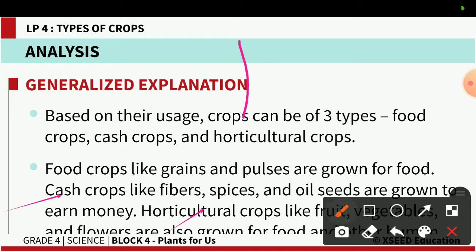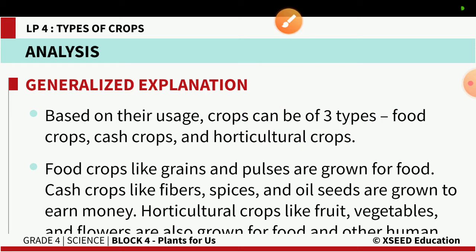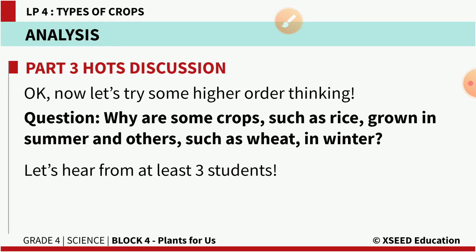So in these horticulture crops, the flowers are arising from the buds. In this also, if you see flowers like jasmine, it requires a warm climate for its growth, so it is grown in the summer season. So based on the use and based on the season, we can categorize the crops into different classes.